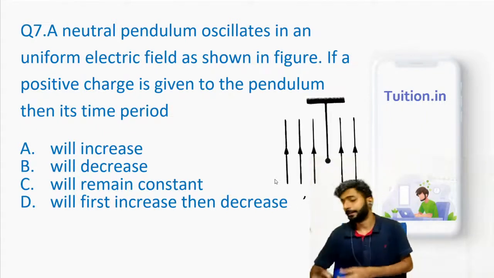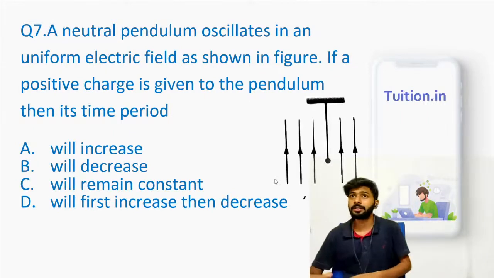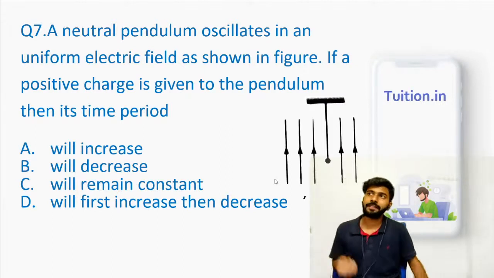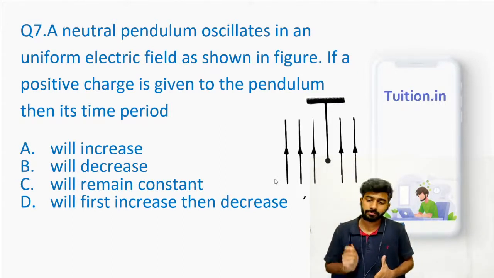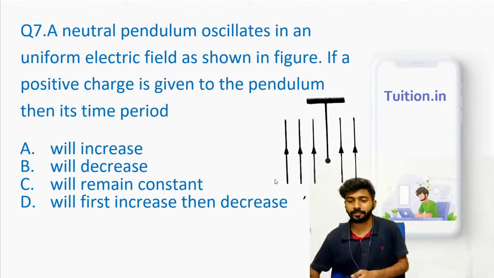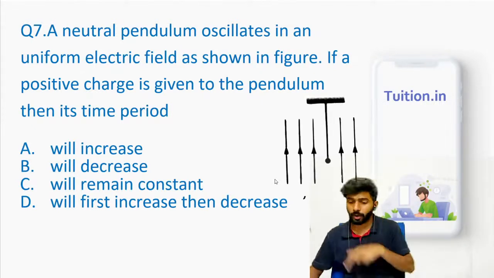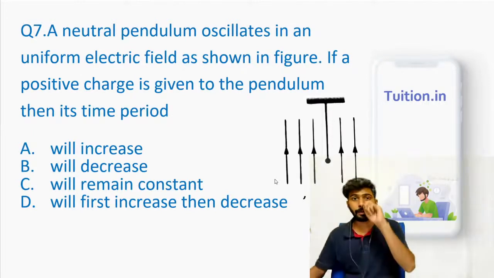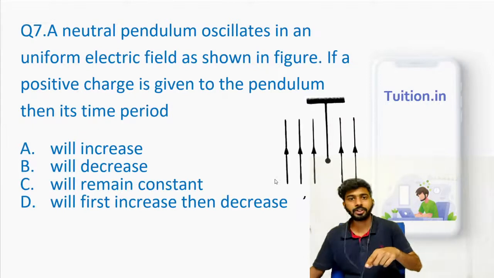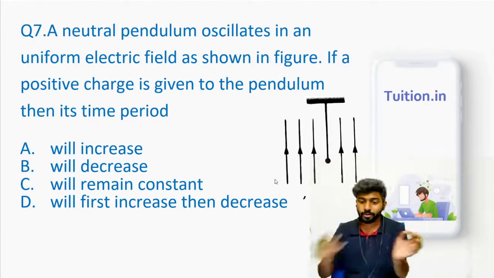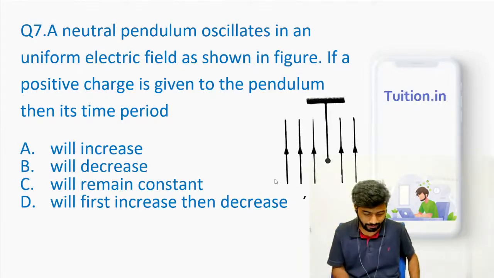Acceleration due to gravity. Time period T is equal to 2 pi root L by g. Now, why does that formula have g? To solve this question, that's why it's a second year quiz, because I believe you would have finished simple harmonic motion. You would have derived the formula for the time period of a simple pendulum. If you understood that derivation properly, you would know what g is there. And then you should be able to relate that with this. Look at the diagram in the question.